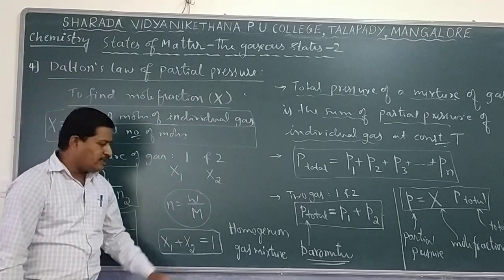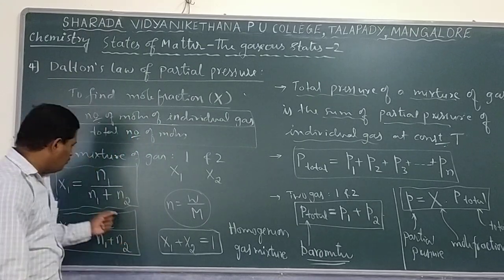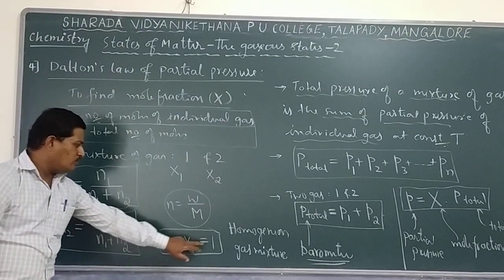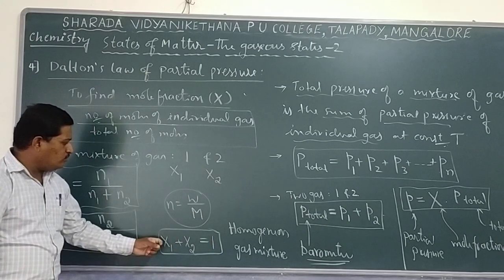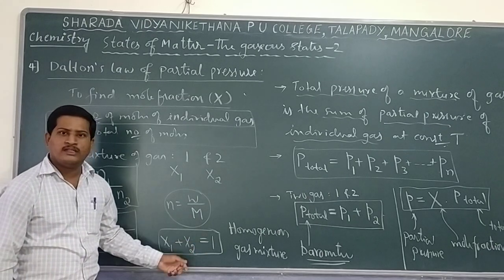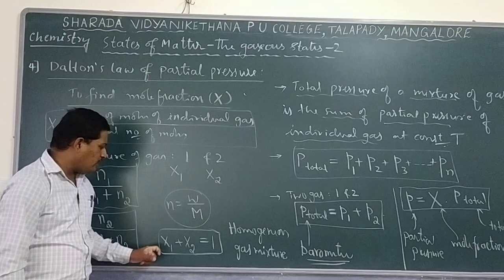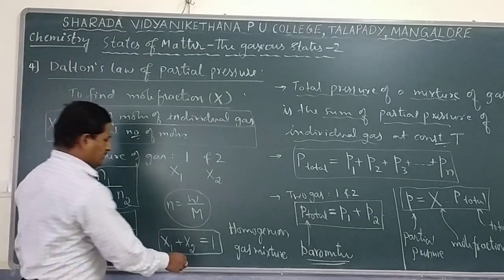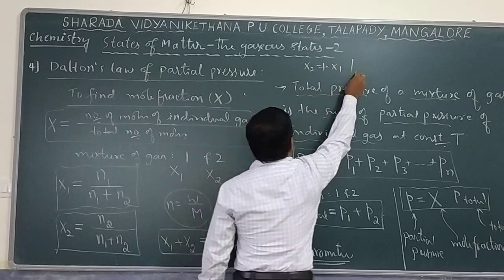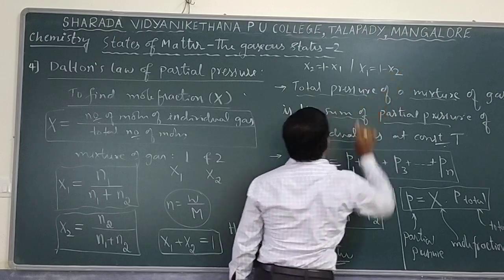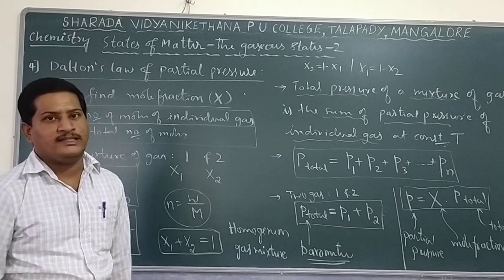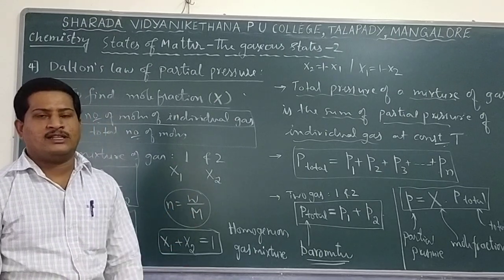As a result, using this relation is an advantage. What is the advantage? If we know the mole fraction of one of the gases, the second gas can be found out. So X2 equals 1 minus X1. Or if you know the mole fraction of the second gas, it is possible to find the first gas: X1 equals 1 minus X2. So like that, it is possible to find. Using this relation, if you know the mole fraction of one gas, the other one can be identified very easily. So this is with respect to Dalton's law of partial pressure.